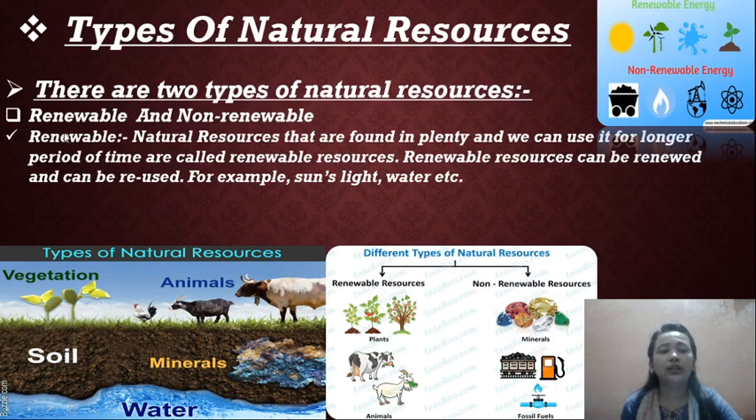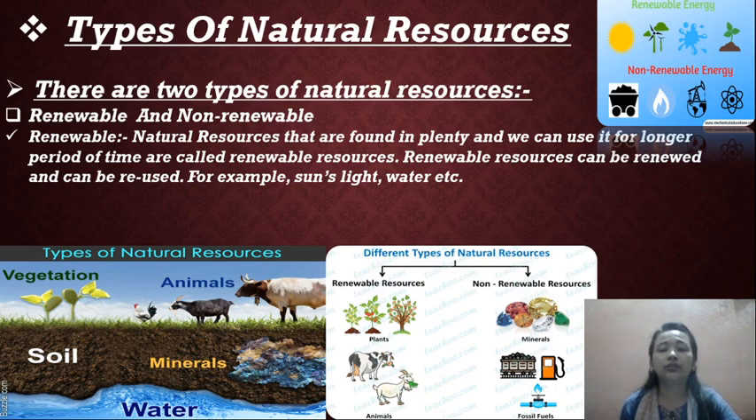Now let us learn renewable resources. Natural resources that are found in plenty and that we can use for a longer period of time are called renewable resources. Renewable resources can be renewed and reused, for example sunlight, water, etc. So natural resources we can find in plenty and use as much as we can for a longer period of time are called renewable resources.